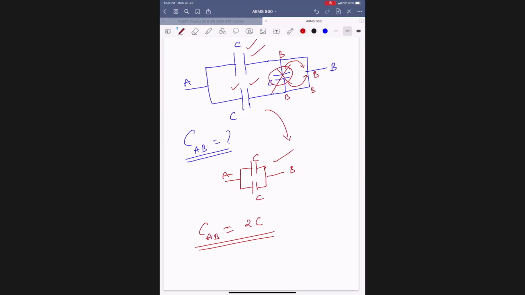Right. So tomorrow we'll see some problems and all. After doing all the problems, infinite ladder of capacitors, so many combinations and all, we'll go for the next topic, energy.